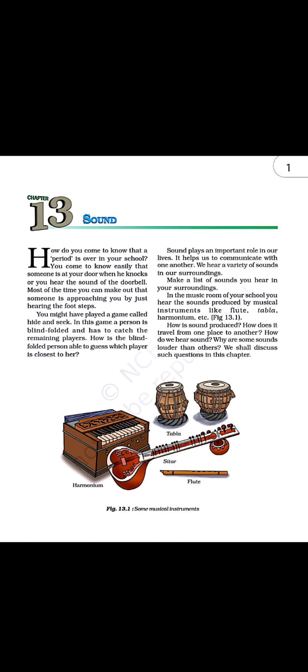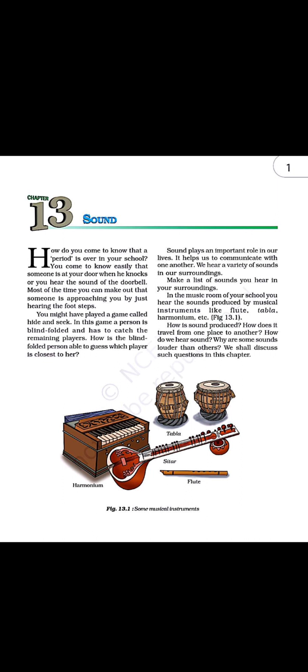Now what does it mean that sound travels? If we are standing at a point and we try to walk, we will move to a further point and reach some other point. Like from your home you start walking and reach a shop, that means you are moving. You are traveling by your legs, so we say you are a pedestrian. After reaching that point we can again come back, so we are traveling, right?